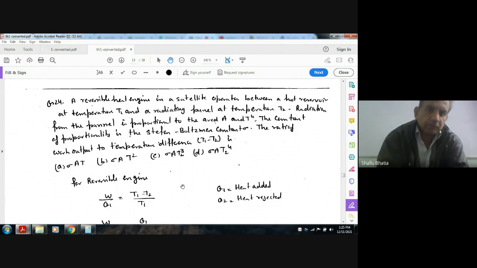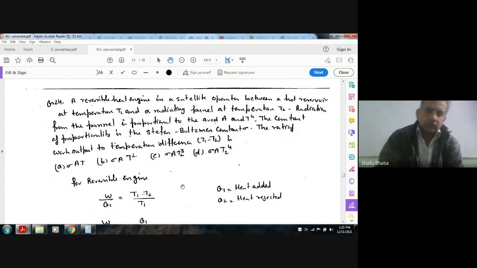The constant of proportionality is the Stefan-Boltzmann constant sigma. The ratio of work output to the temperature difference T1 minus T2 is: option A sigma A T2, option B sigma A T2 squared, option C sigma A T2 cubed, option D sigma A T2 to the power 4.